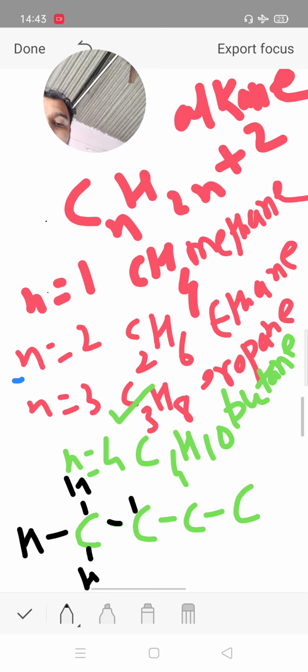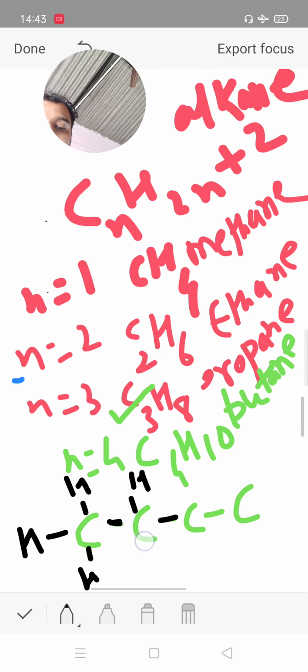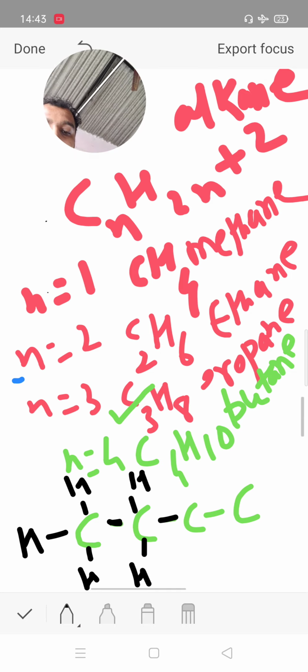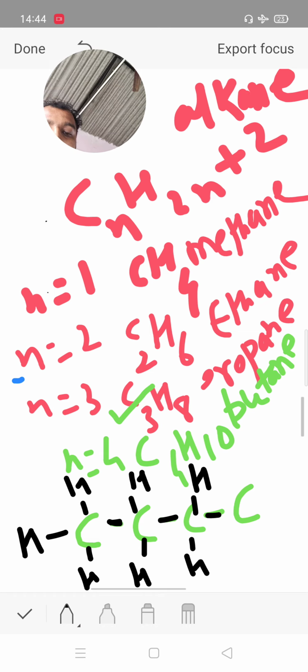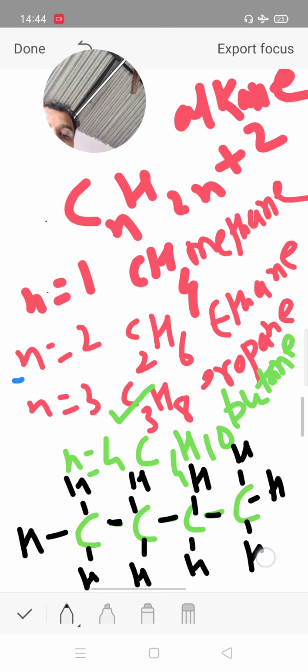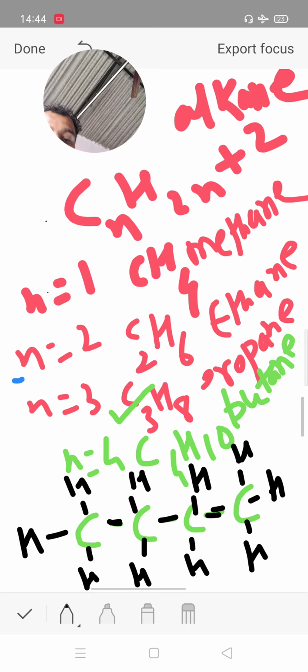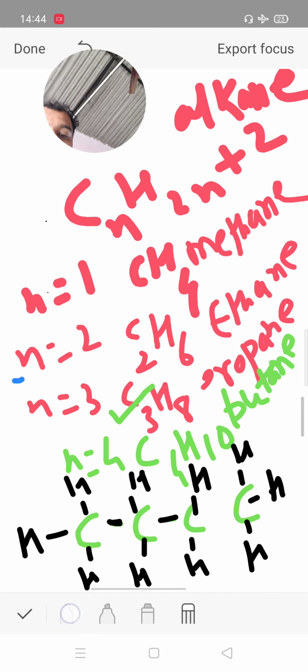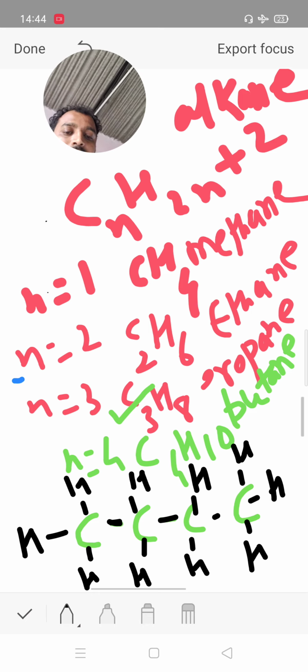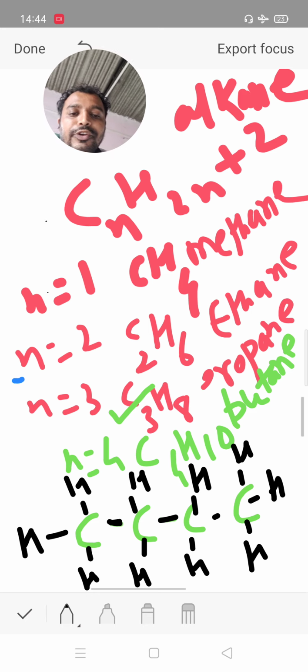Now the next carbon 1, 2, 3 and 4 completed. Now the terminal 1, 2, 3 and 4 completed. Therefore the valency of carbon is 4. It is the structure of butane.